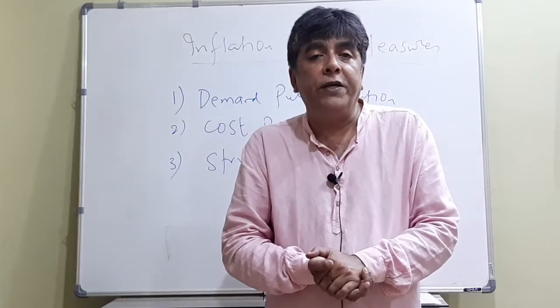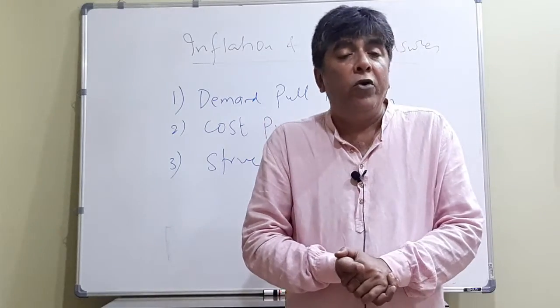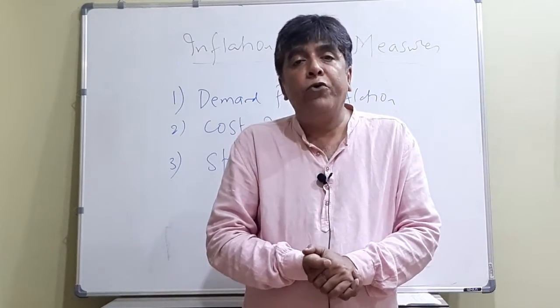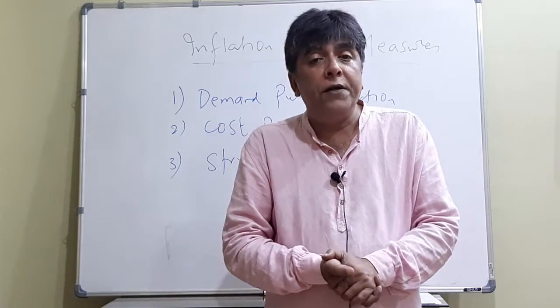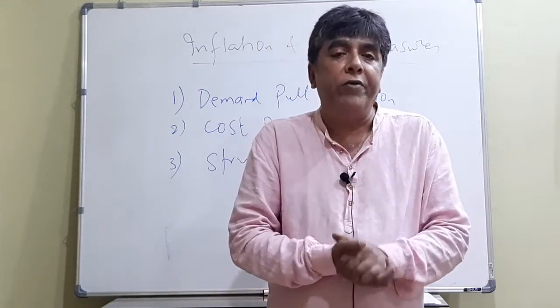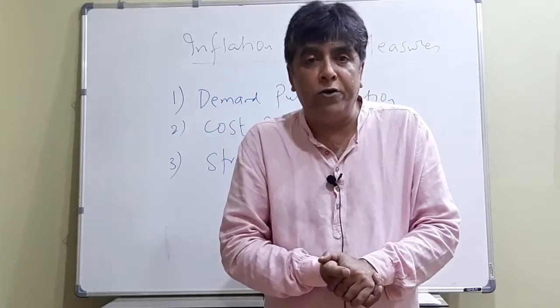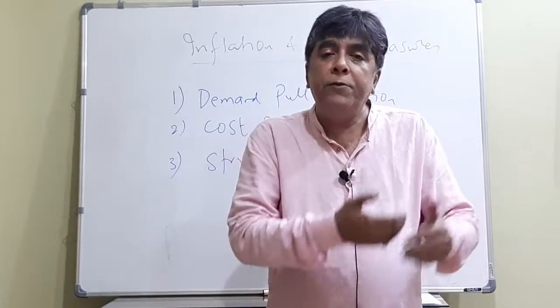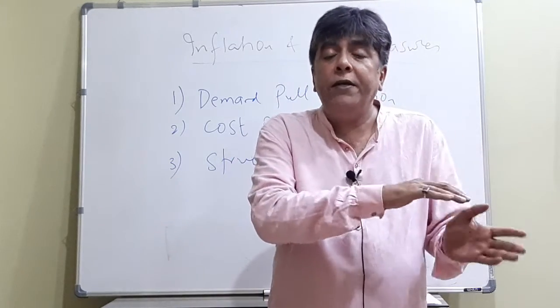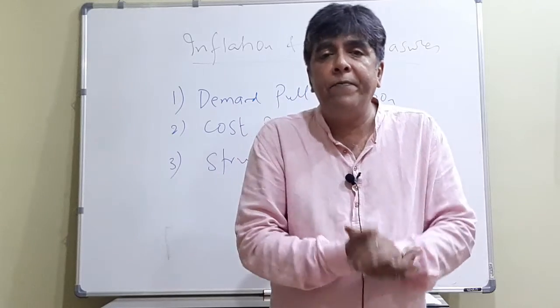You will say sugar. Why sugar? Although the price of sugar has increased only by 50 paise, because of high weightage, high consumption, it will have more impact on you. Its weight is 10 times more than that of salt.